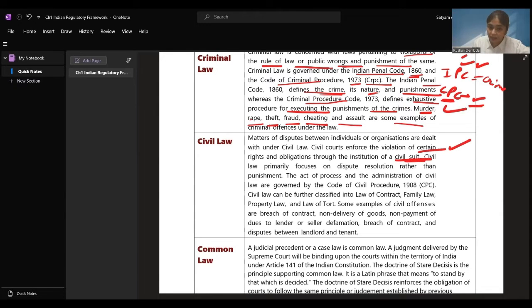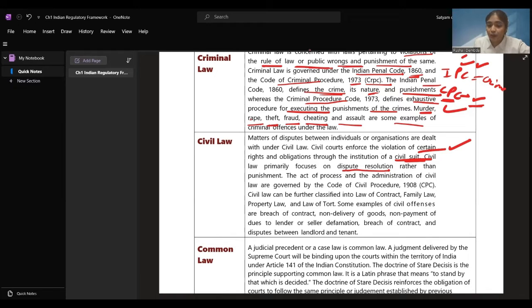Civil law primarily focuses on dispute resolution, how these disputes are to be resolved, how a solution is to be given, rather than punishment. There is going to be punishment, but how these things can be settled by mere talking or giving compensatory money, that is covered in civil law.